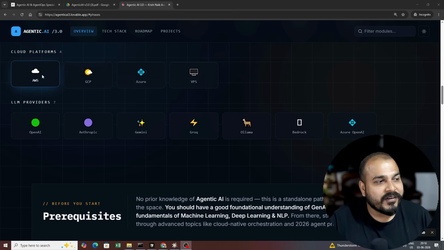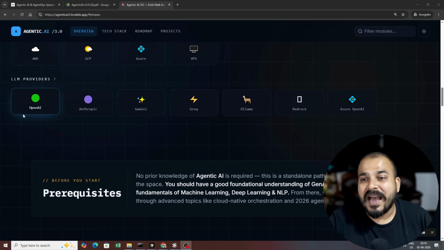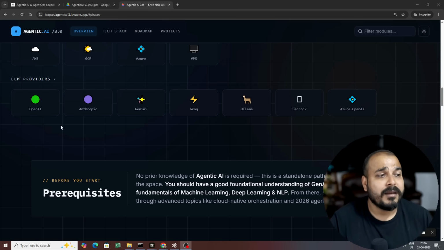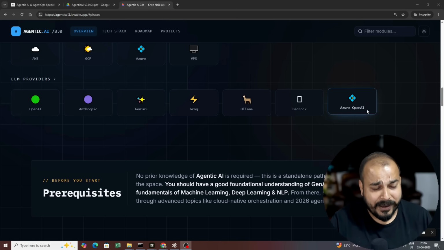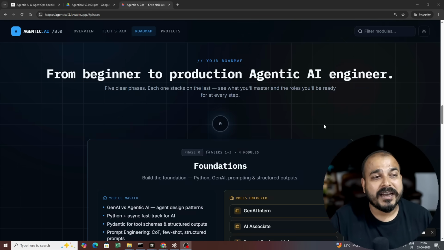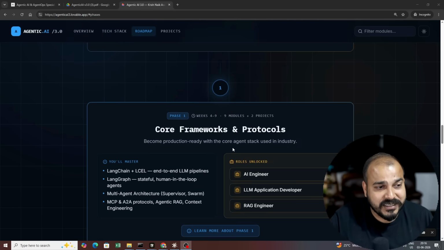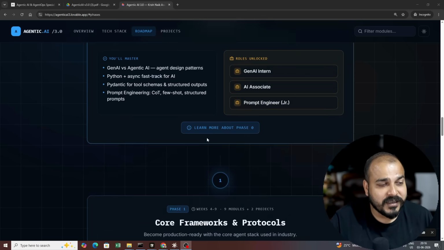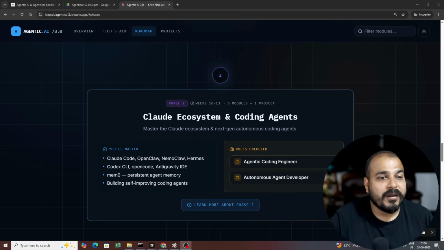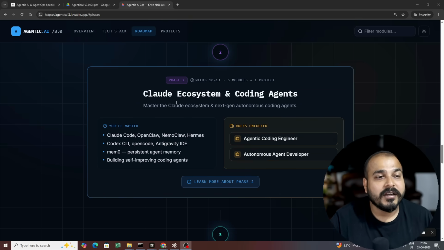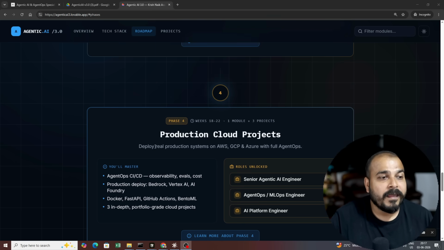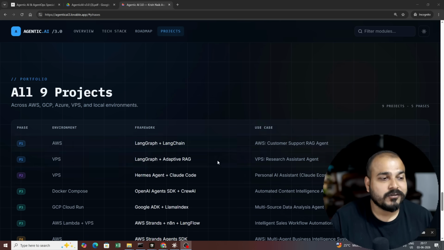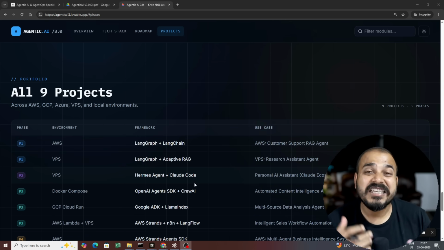Along with that, we'll be having different cloud platforms like AWS, GCP, Azure, VPS, and we'll also be seeing different LLM providers like OpenAI, Anthropic, Gemini, Grok, Llama, Bedrock, Azure OpenAI. So everything we are specifically covering. If you really want to go ahead and see the roadmap, so here is phase 0, phase 1. We'll be learning this. Then phase 2 will be learning about the cloud ecosystem and coding agents. Phase 3, extended frameworks. Phase 4, production cloud projects. So step by step, we will be covering each and everything.